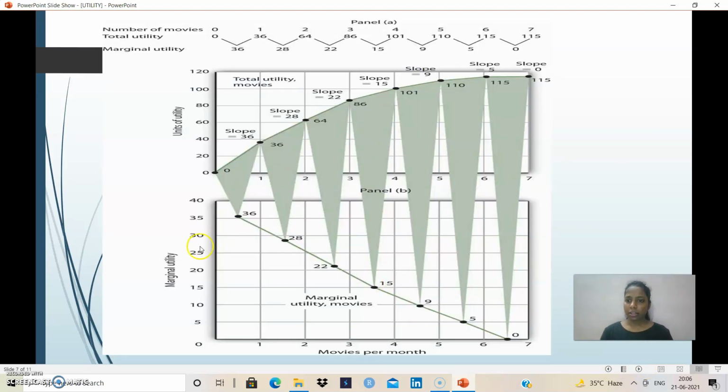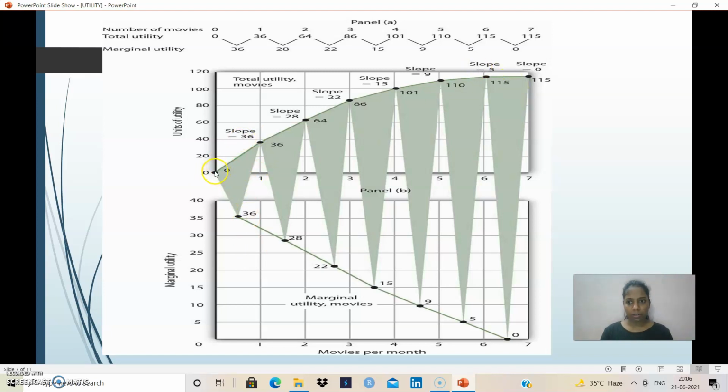We will understand total utility from this diagram. We can see that this diagram shows our total utility, and this diagram shows our marginal utility. We will understand marginal utility once we have understood total utility. This is a diagram that represents total utility.